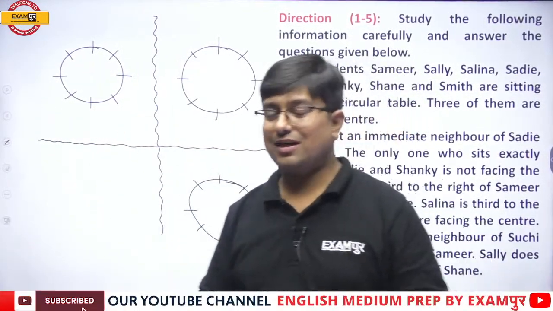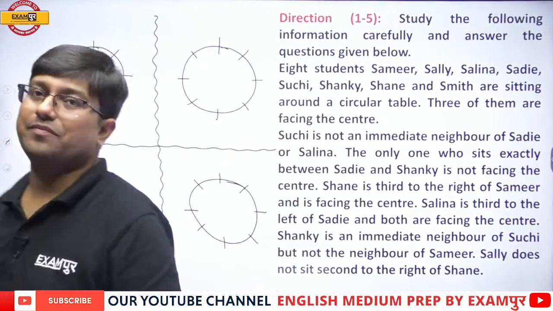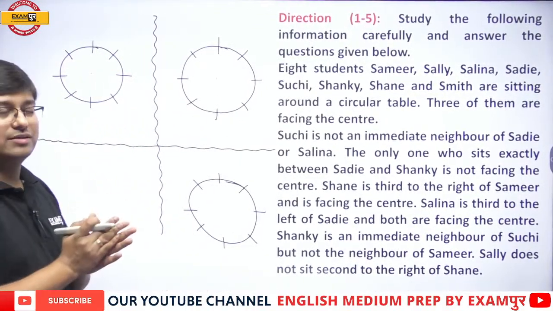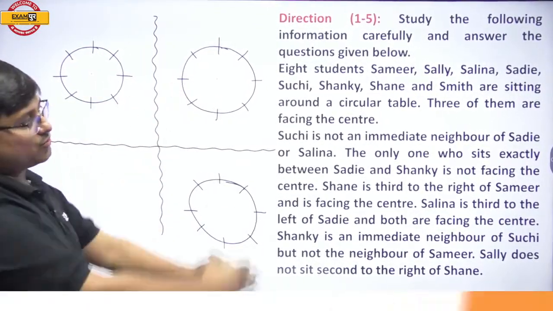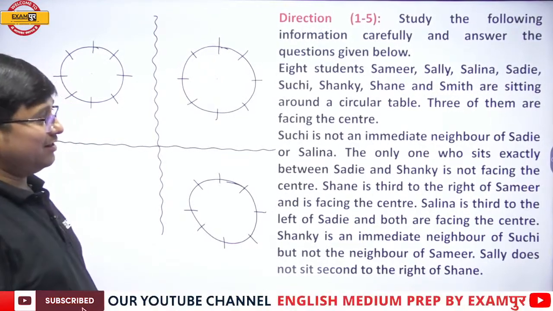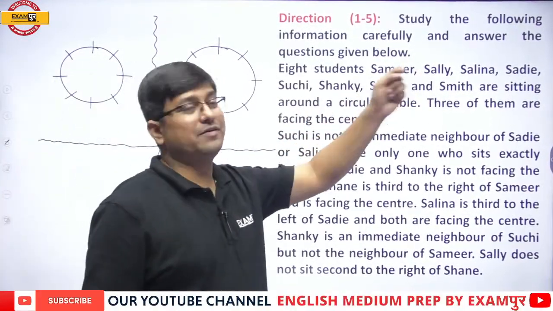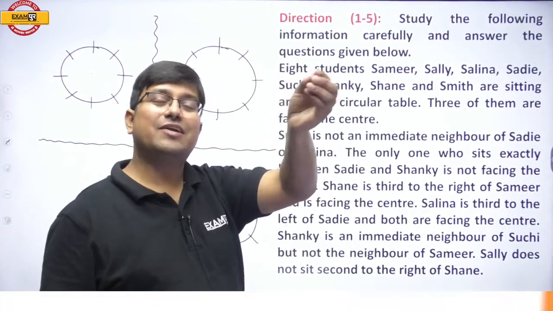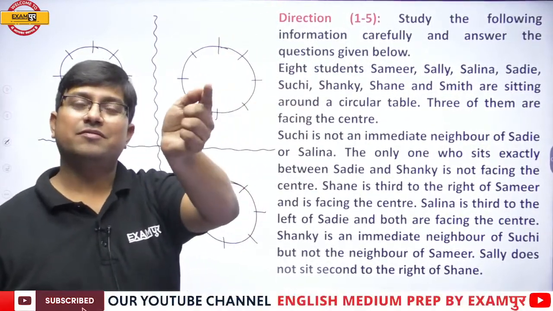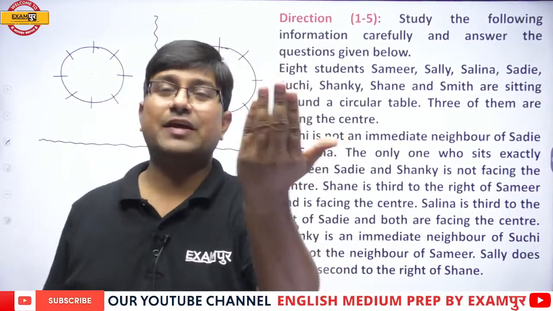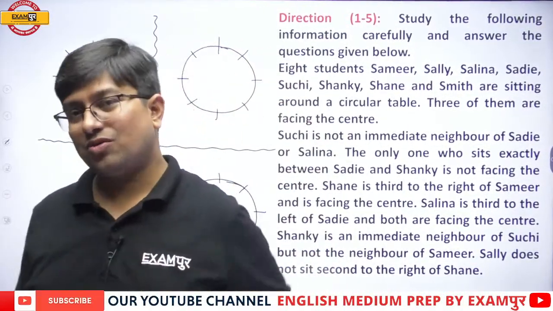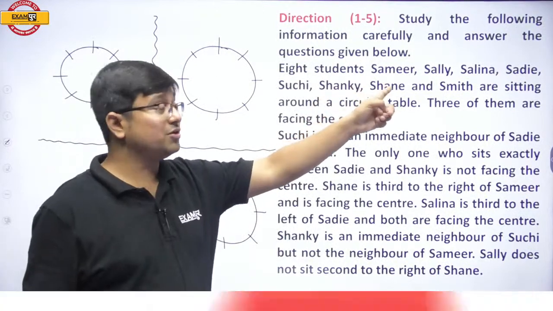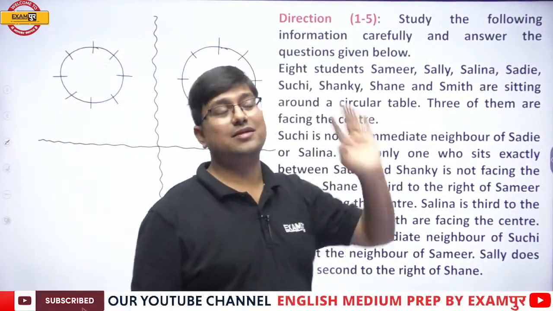So now I think we should start with the question discussion. Have a look at this. 8 students whose names have been given. Knowingly, everyone's name has been given with S. Because if ABCD had been given, then you would have just written A for Anil, V for Vivek, R for Ram and so on. But to confuse you, they have given everyone's name with the same letter.